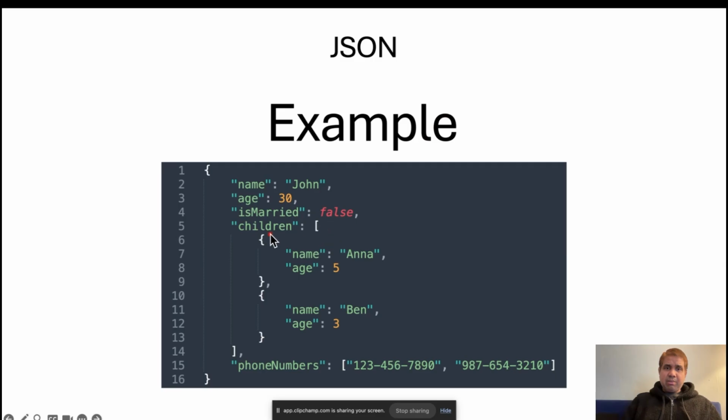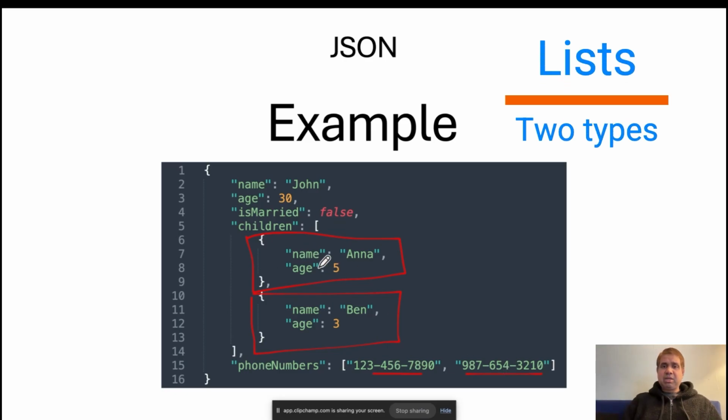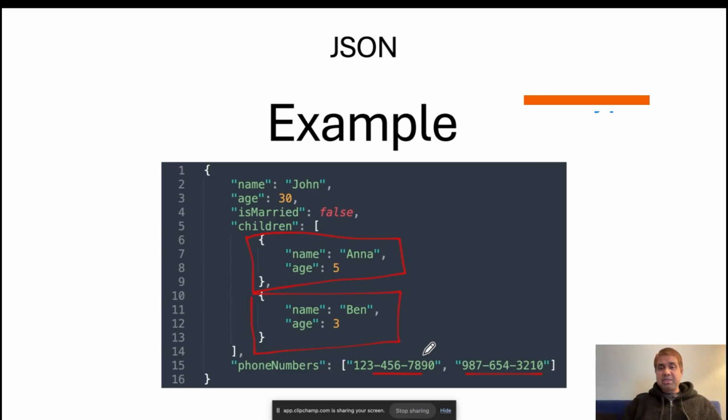Then you have an array, which is nothing but a list of things, and inside the array you have this object here. Like this object, it repeats. That is why it's called an array. And here is another array, which holds values without key value pairs. It is just the values. So there are two types of lists: one is an object list, one is a primitive list.